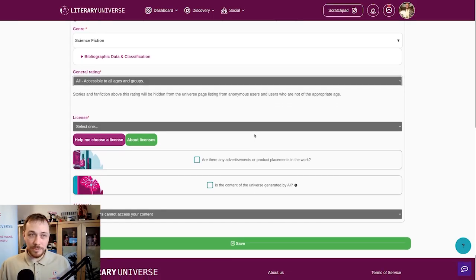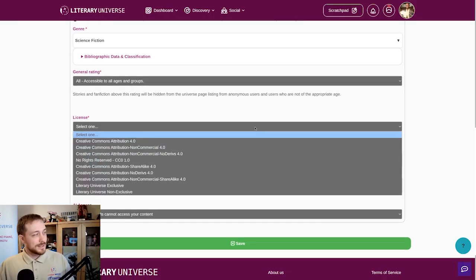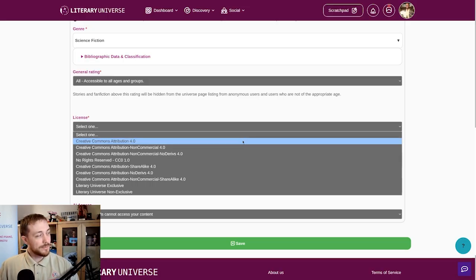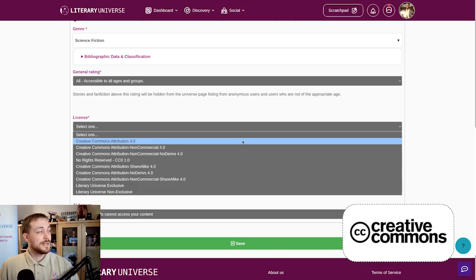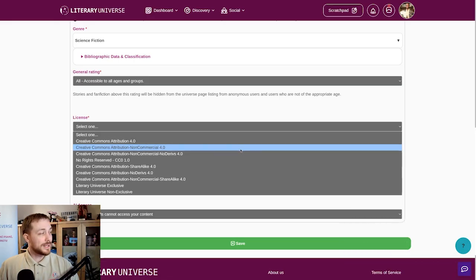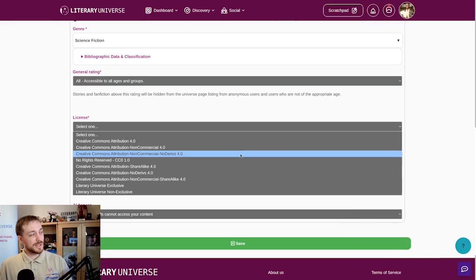Now, a big important part is the license. There are a lot of licenses here. What you really want to think about are only about 3 licenses. We have here the full set of the Creative Commons licenses, and you will most likely want to pick the Creative Commons Attribution, Non-Commercial, Non-Derivatives. That is if you want to put out your story for free and give out the copyright.